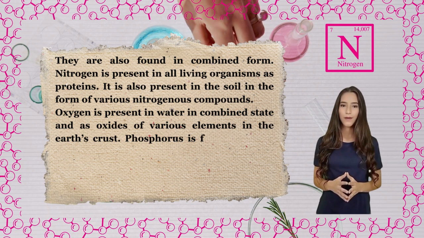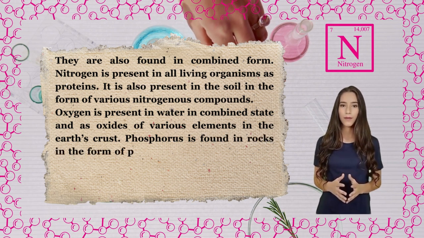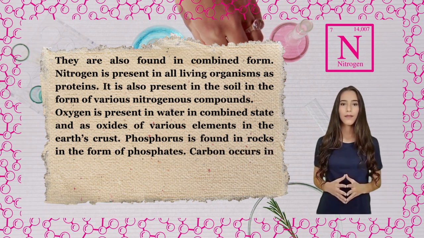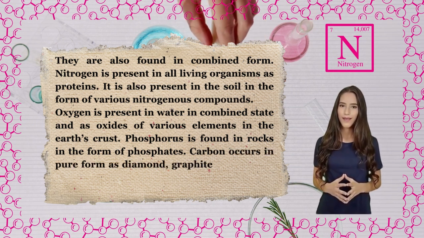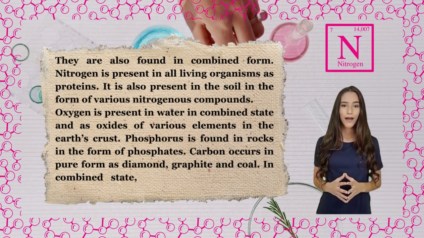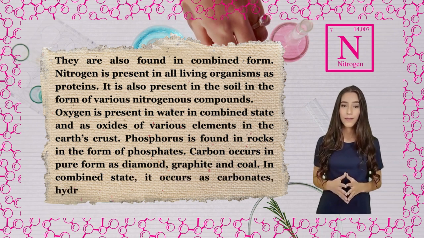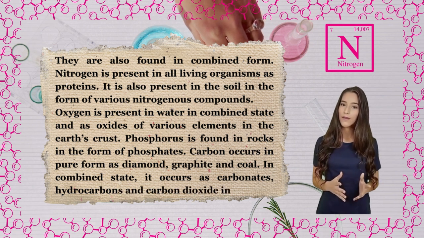Phosphorus is found in rocks in the form of phosphates. Carbon occurs in pure form as diamond, graphite and coal. In combined state, it occurs as carbonates, hydrocarbons and carbon dioxide in air.